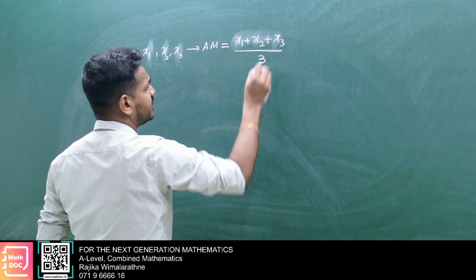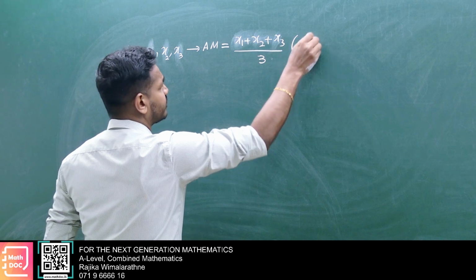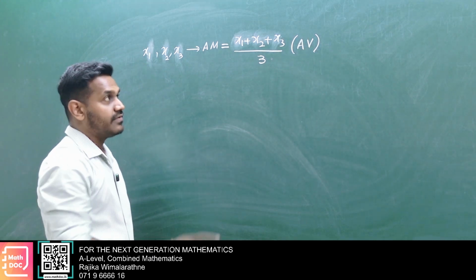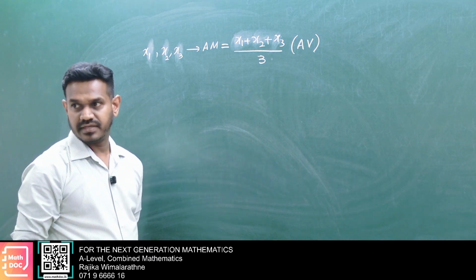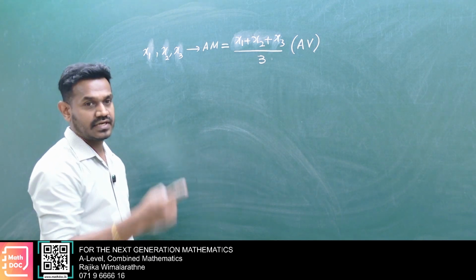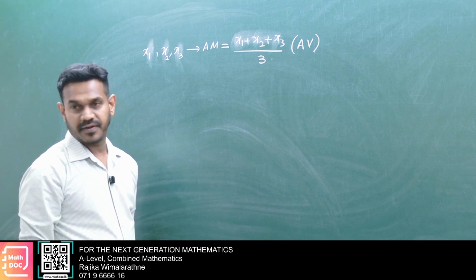This is equal to the average. That is the simple mean type. In statistics, we have to calculate this type of mean, the arithmetic mean.